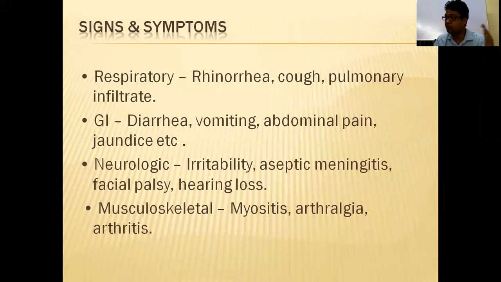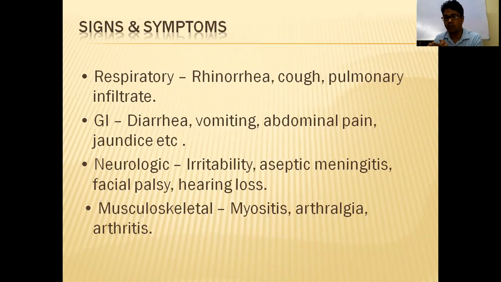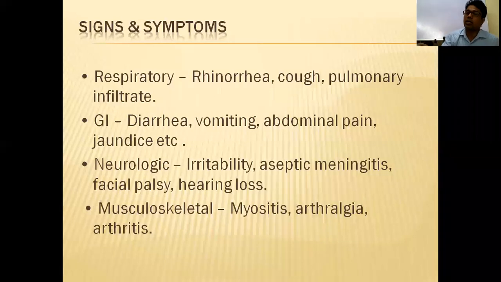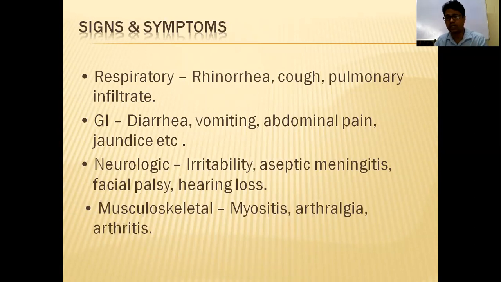Third thing is incomplete or atypical Kawasaki disease. In this case you will get persistent fever with 3 or 4 signs like conjunctivitis, strawberry tongue, or perioral swelling.